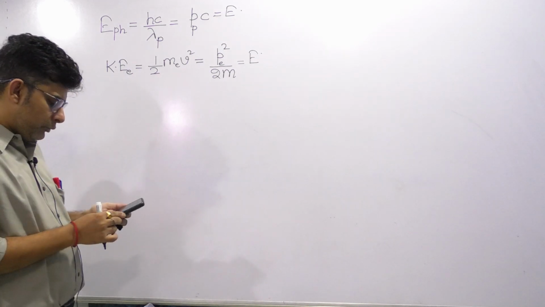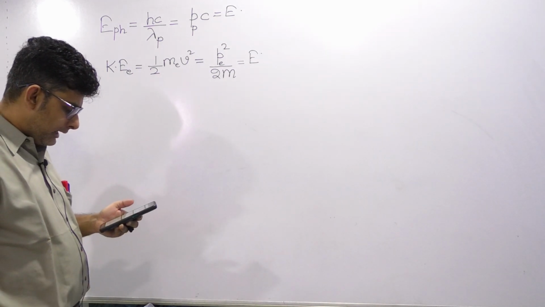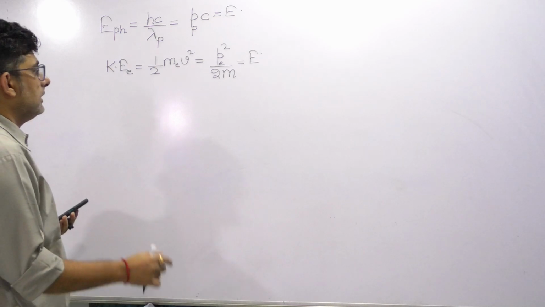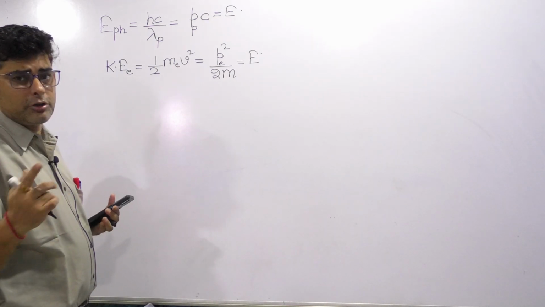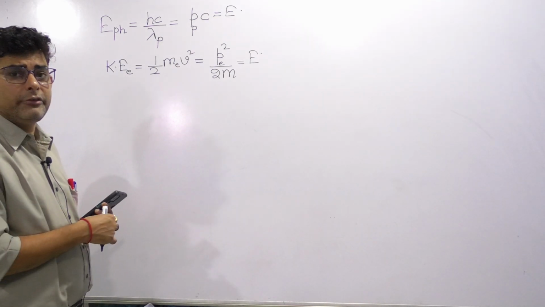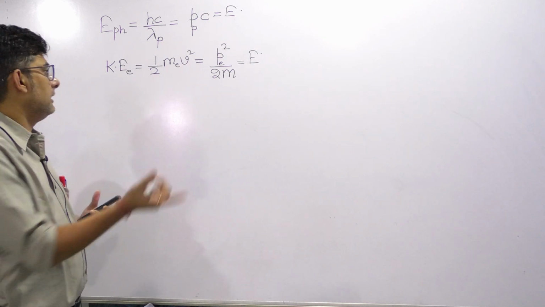Now in the question they are asking the ratio of de Broglie wavelengths. Photon wavelength is not called de Broglie wavelength. De Broglie wavelength is the wavelength associated with moving particles like electrons.